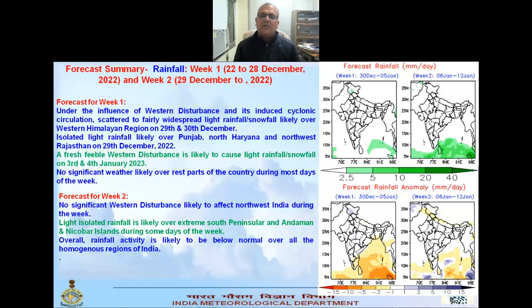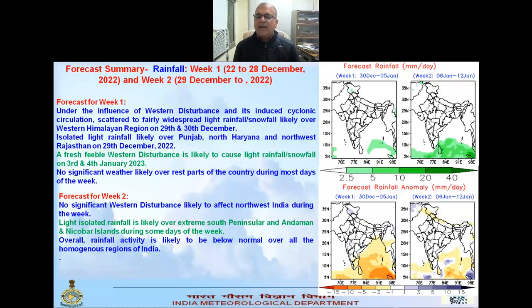Isolated light rainfall over Punjab, North Haryana, Northwest Rajasthan. Thereafter, a fresh, feeble western disturbance is likely to bring light rainfall on 3rd and 4th, specifically over Jammu Kashmir and Himachal Pradesh. And if you talk about week 2, we are not expecting any significant WD. Feeble WD may affect Northwest India, but no significant WD.